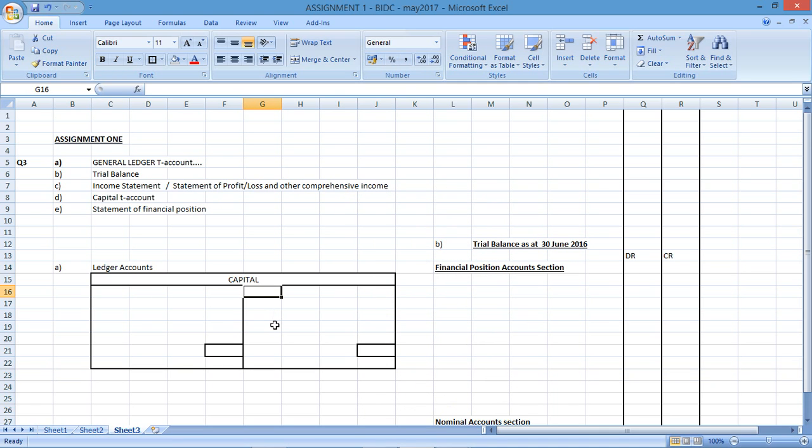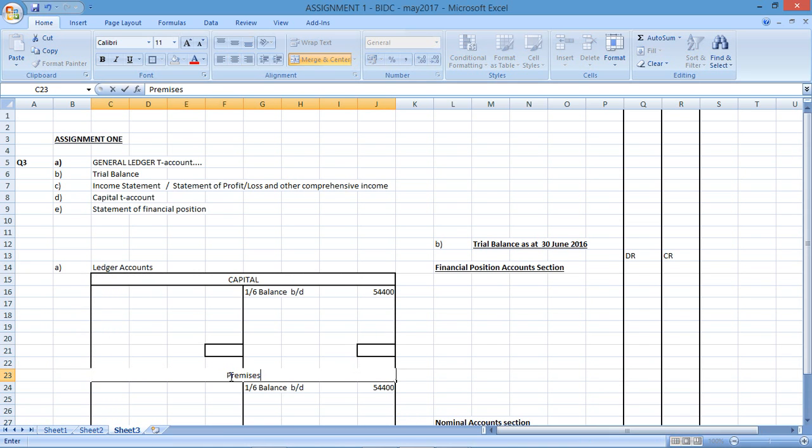I'm going to have a balance, which is an opening balance. We know that capital has a balance of 54,400, and this was for the start of June. Balance brought down, 54,400. Right, the next T account that we're going to have to draw up is premises.